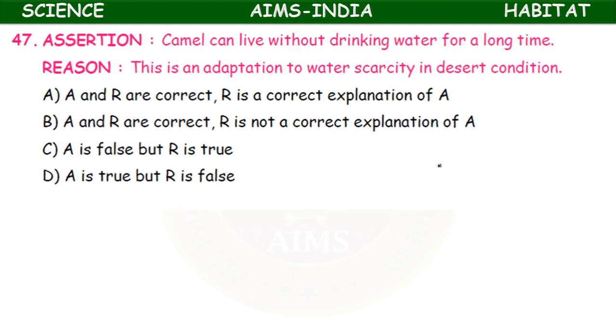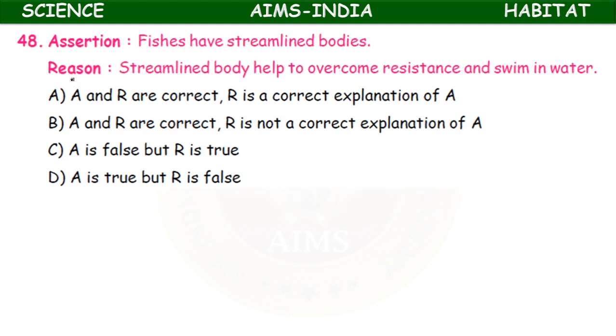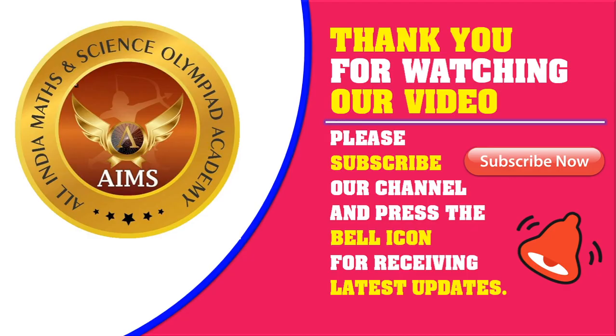Assertion: the camel can live without drinking water for a long time. Reason: this is an adaptation to water scarcity in desert conditions. Okay. Assertion and reason are true, and reason is the correct explanation of assertion. Assertion: fishes have streamlined bodies. Reason: streamlined body helps to overcome resistance and swim in water. Okay, here also both assertion and reason are correct, and the reason is the correct explanation of assertion.